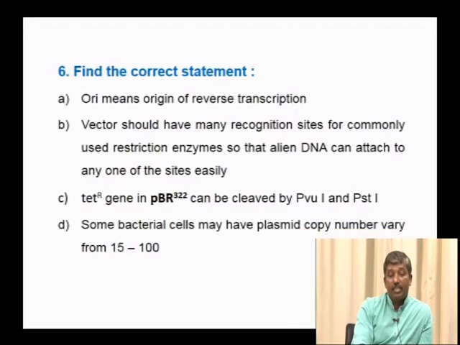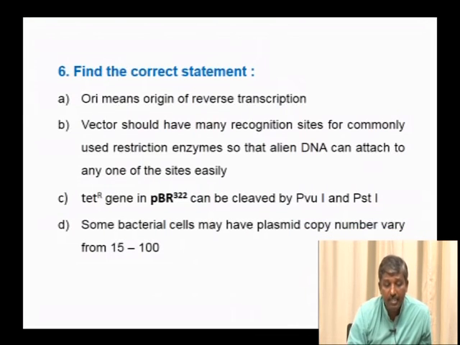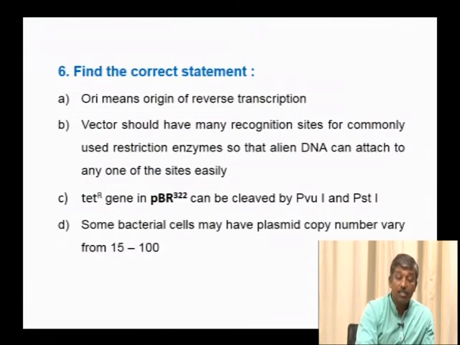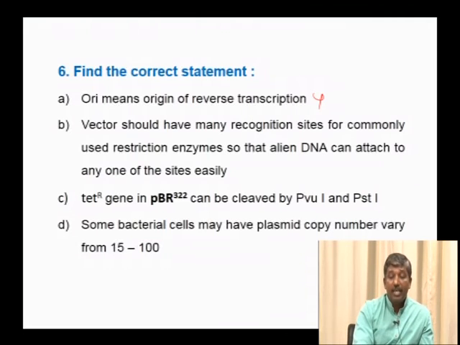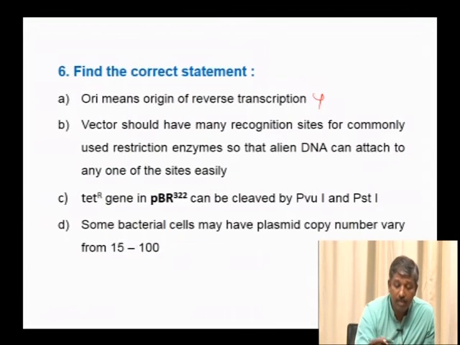Find the correct statement. Origin of replication means origin of reverse transcription. See, the ori site is not an origin of reverse transcription, it is origin of replication. Hence, it is not the correct statement. Vector should have many recognition sites for commonly used restriction enzymes, so that alien DNA can attach at any one of the sites easily. But if it has many restriction sites and we use the restriction enzyme, it will cut at different sites, and it becomes difficult for our gene of interest to be introduced.